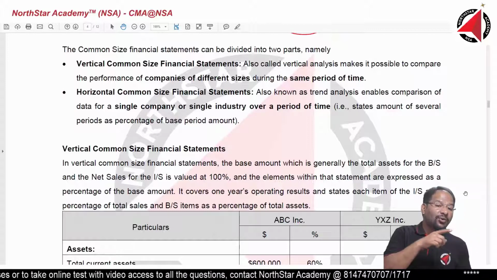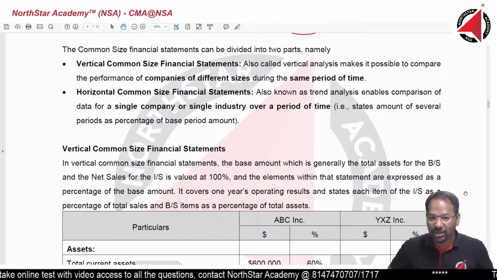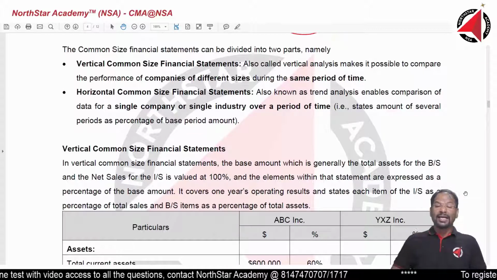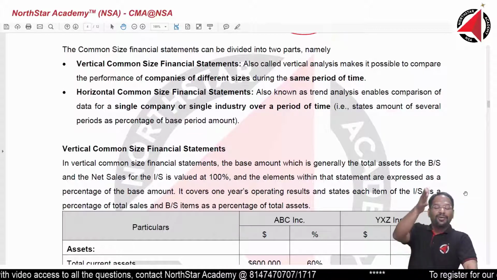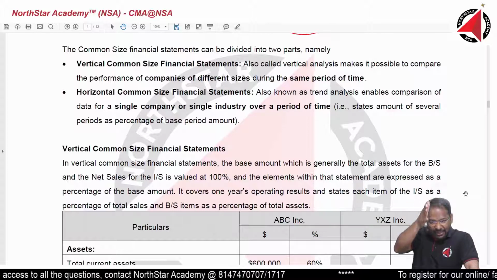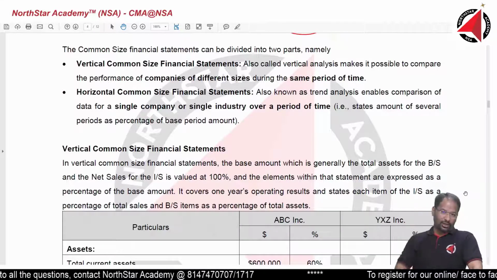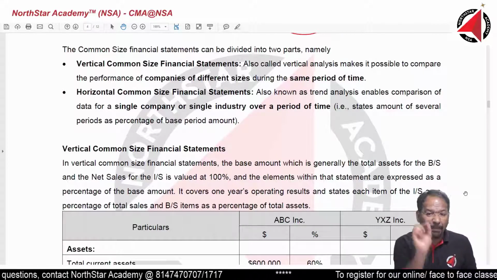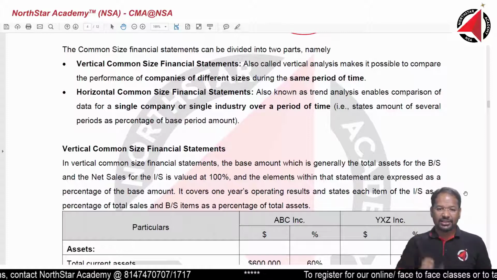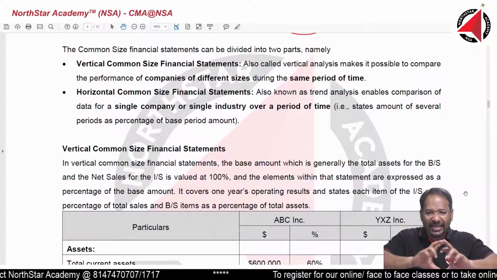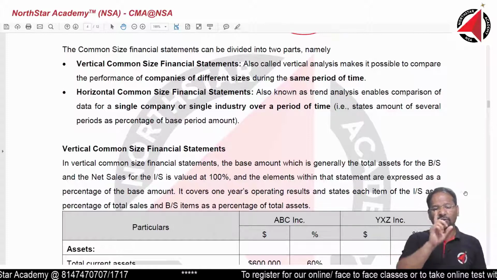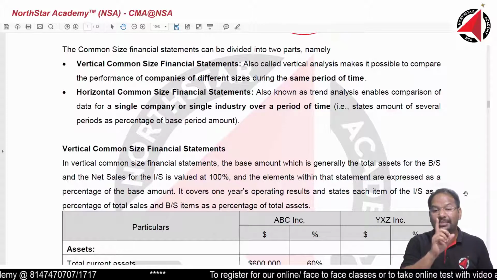What is vertical common size and what is horizontal common size? All right. In vertical common size, we prepare the entire financial statement in a standing order, taking one number in the entire income statement and balance sheet as constant, or as base.